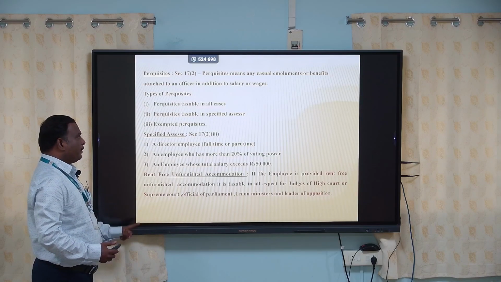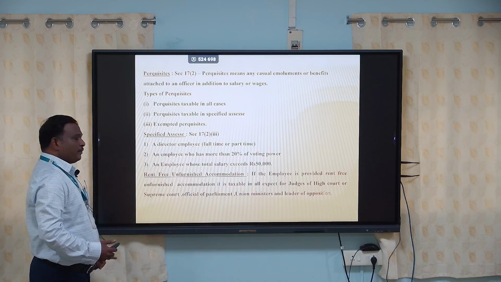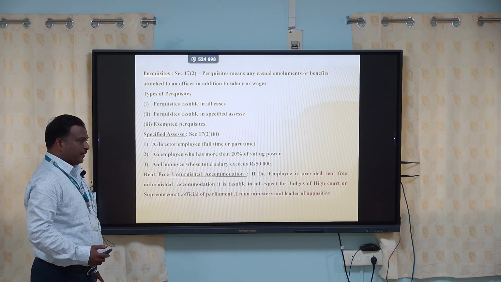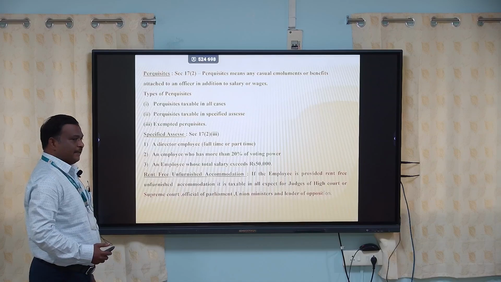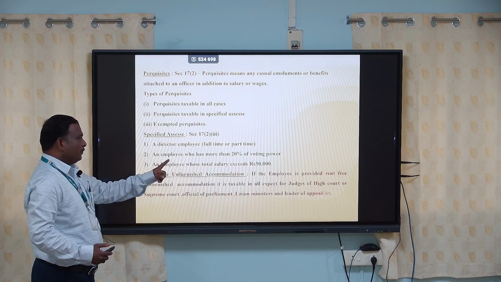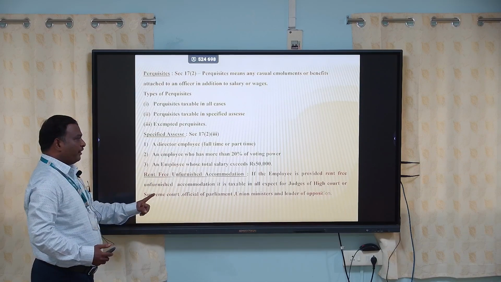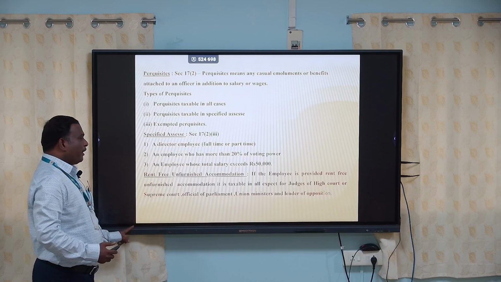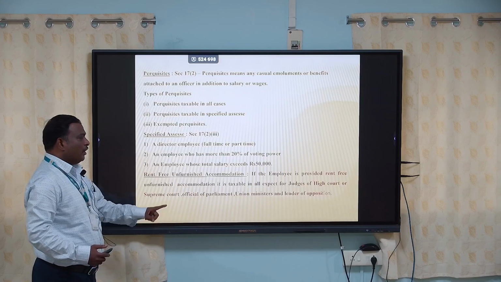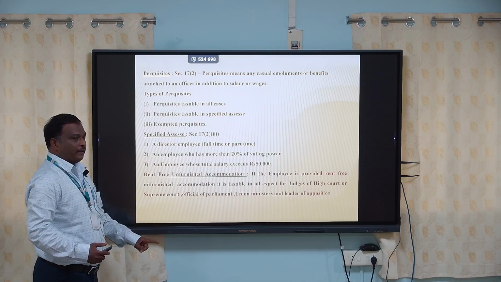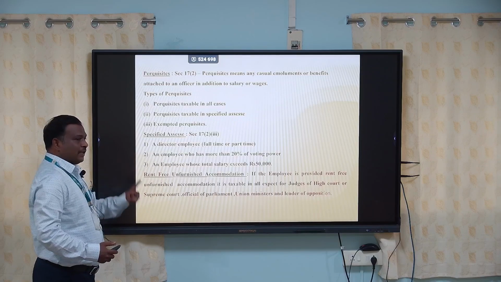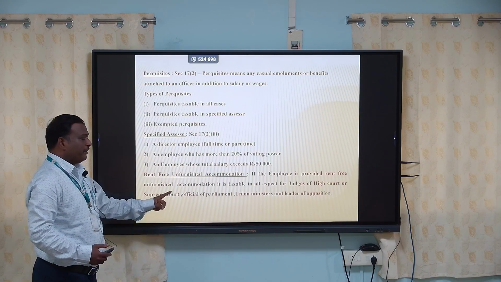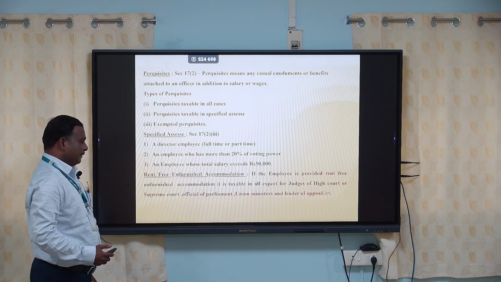Types of perquisites. Perquisites taxable in all cases. Perquisites taxable in specified cases. Exempted perquisites. Specified assessee under Section 17 subsection 2 clause 3: a director of a company, whether full-time director or part-time director, will be considered. An employee who has more than 20% of voting power in shares will also be called a specified assessee. A third one, an employee whose total salary exceeds rupees 50,000 is also called a specified assessee.